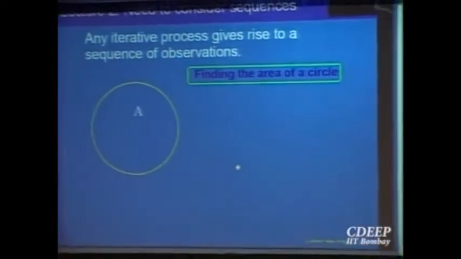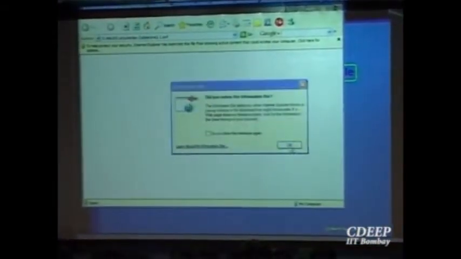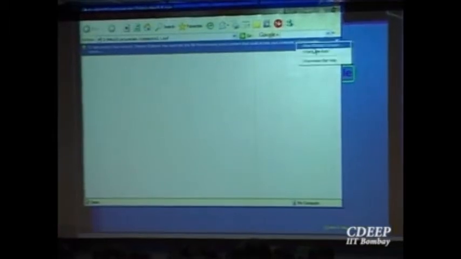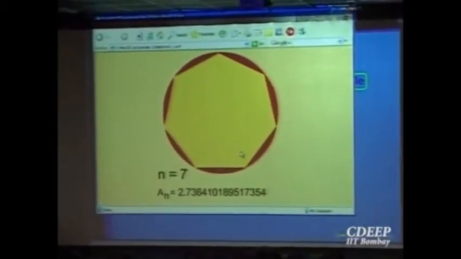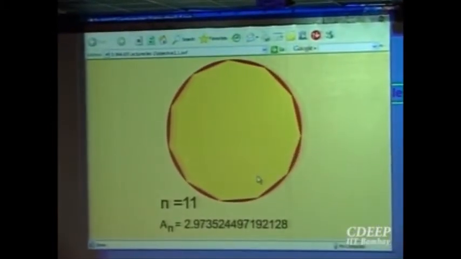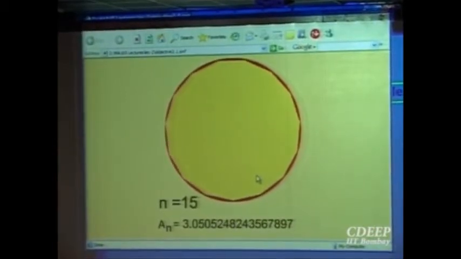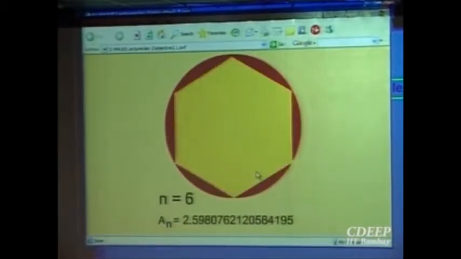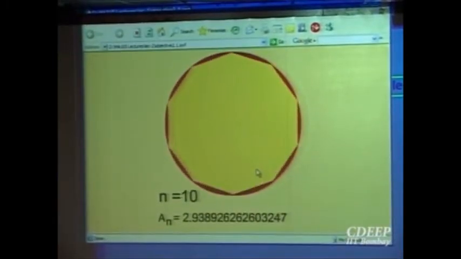Finding the area of the unit circle. I will show you something which helps you to formalize what the area of the unit circle is. We are trying to find the area of the unit circle by a process, right?